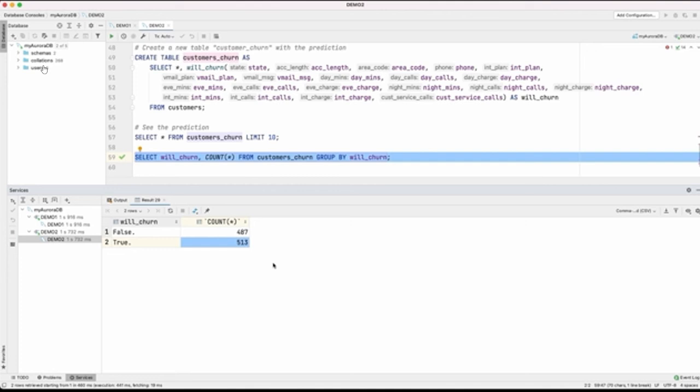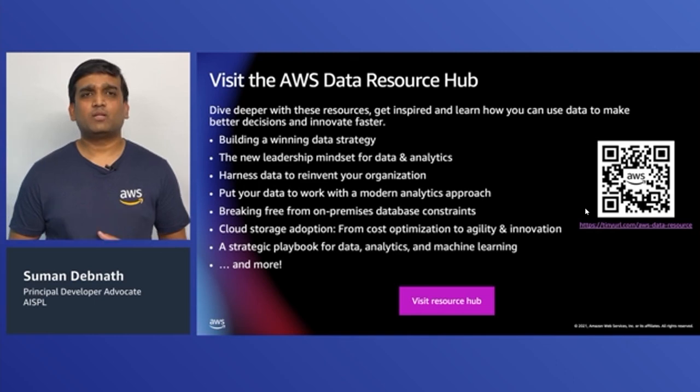Alright, I hope this session was useful and you got some insights about how you can leverage machine learning capabilities directly from your relational database using Aurora ML integration with Amazon Comprehend and Amazon SageMaker.